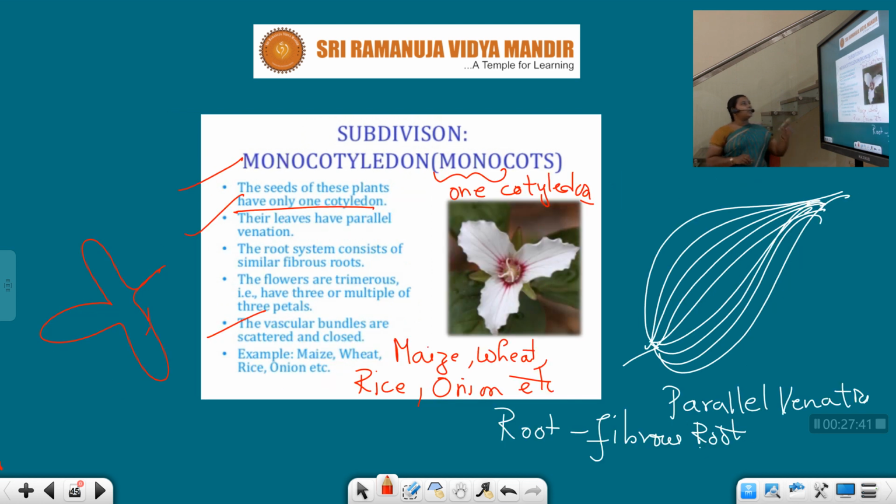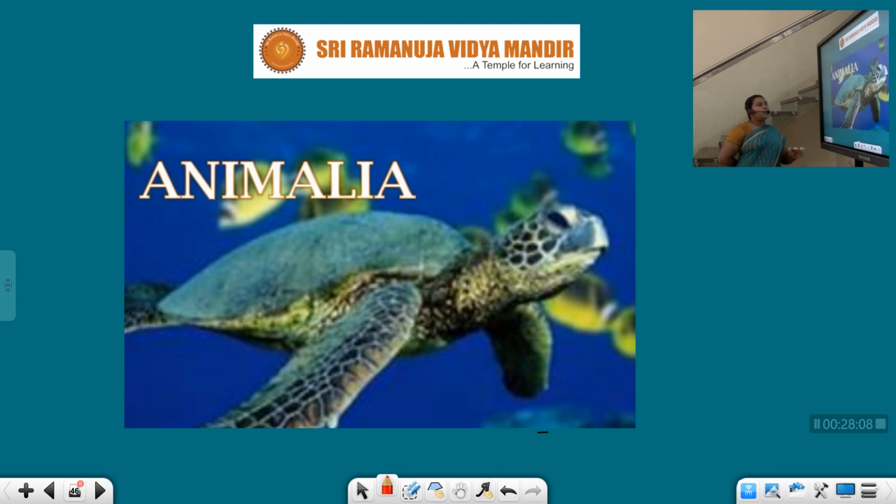The next one is the subdivision of monocotyledons, the monocots. They have only one cotyledon in the seed, parallel venation, fibrous roots, and trimerous flowers with just 3 petals. Vascular bundles are scattered and closed. Examples: maize, wheat, rice, onion are the best examples. And I covered all the slides relevant to the plant kingdom.